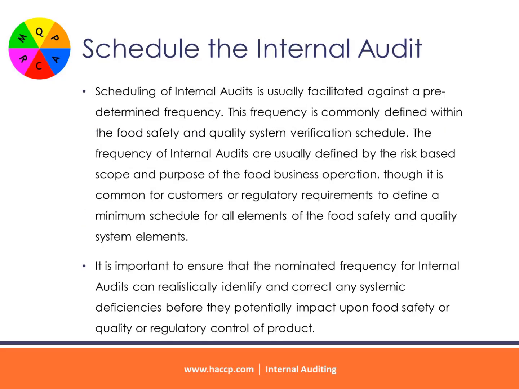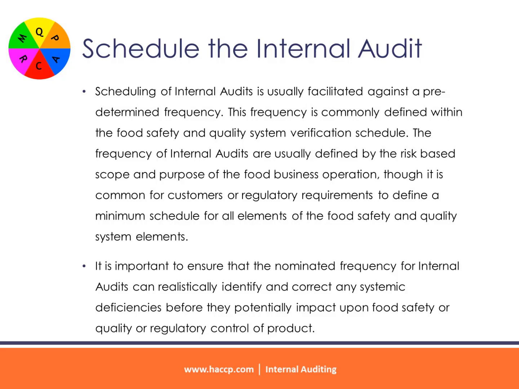Schedule the internal audit. Scheduling of internal audits is usually facilitated against a predetermined frequency. This frequency is commonly defined within the Food Safety and Quality System Verification Schedule. The frequency of internal audits is usually defined by the risk-based scope and purpose of the food business operation, though it is common for customers or regulatory requirements to define the minimum schedule for all elements of the food safety and quality system.